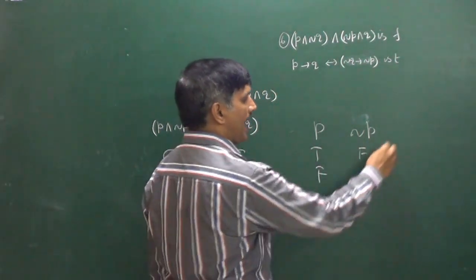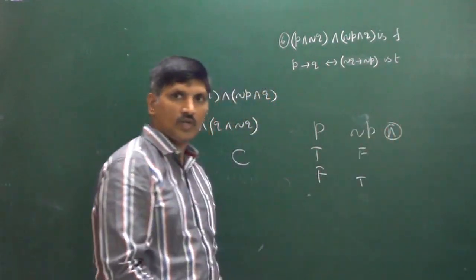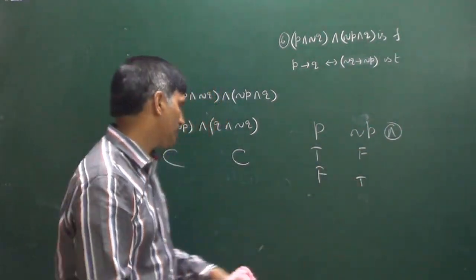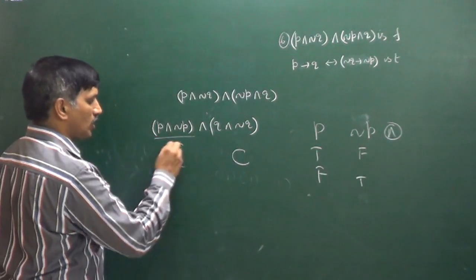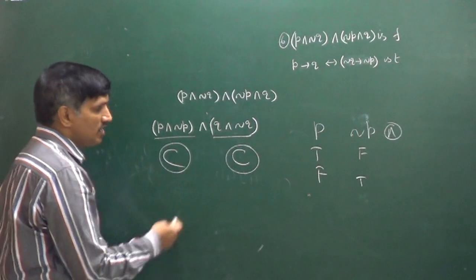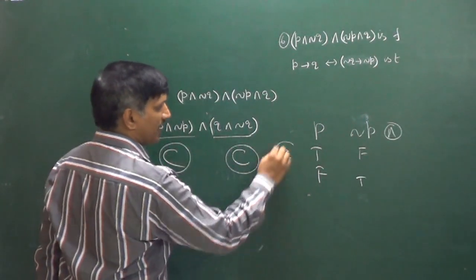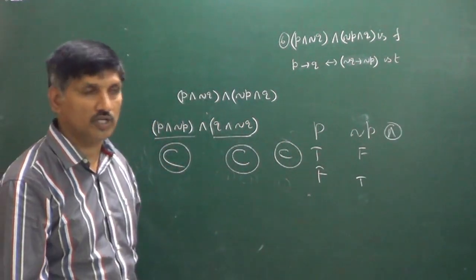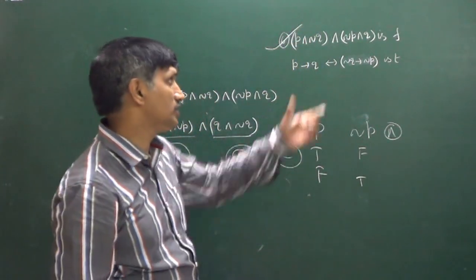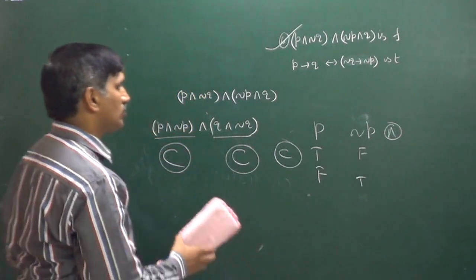Between these two, "and" is there, so it is false, false. That's why P and negation P is always a fallacy. A fallacy and a fallacy gives a contradiction, which is a fallacy only. That's why the first statement is correct. Next, come back to the second statement.